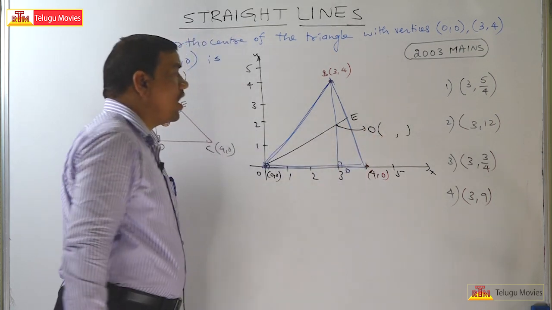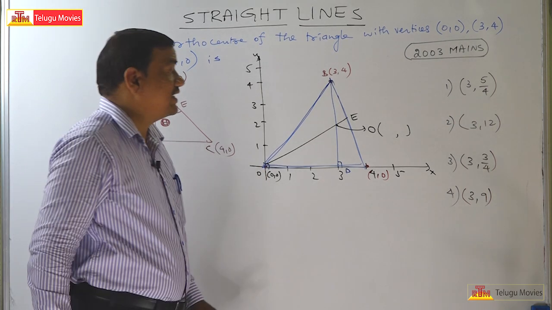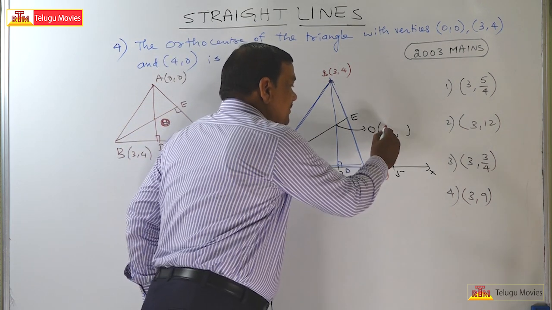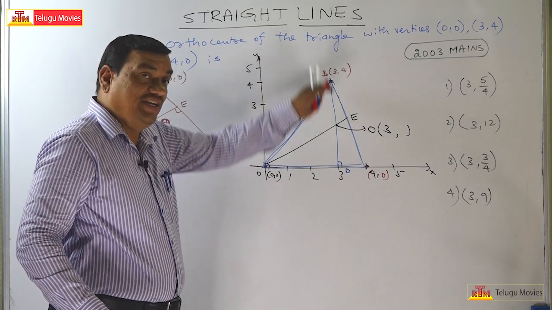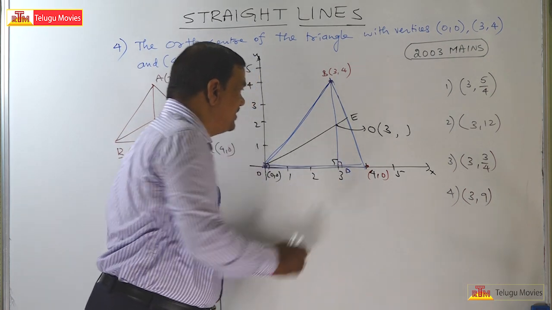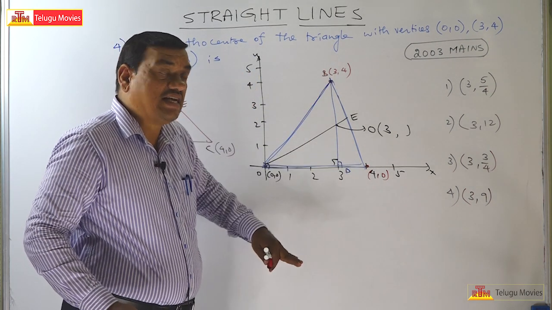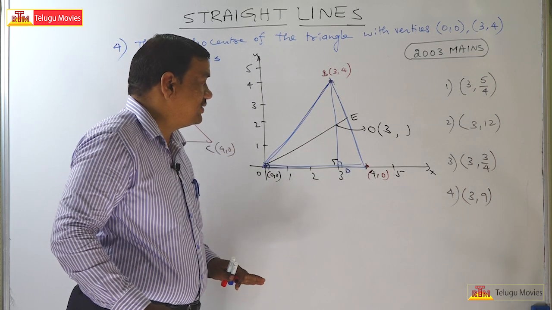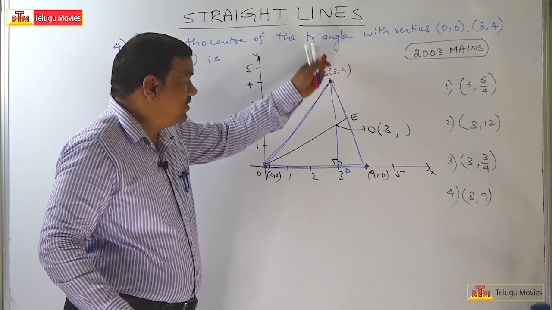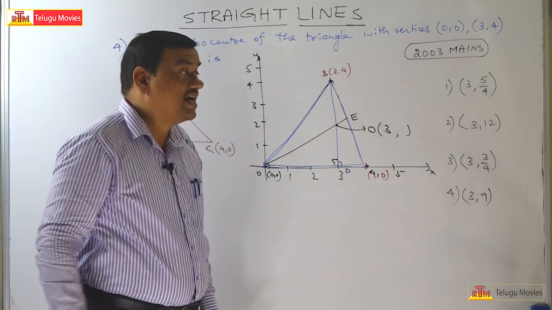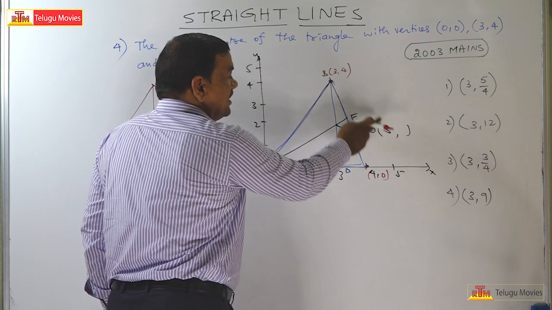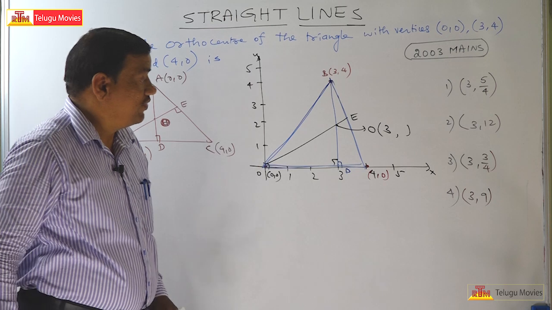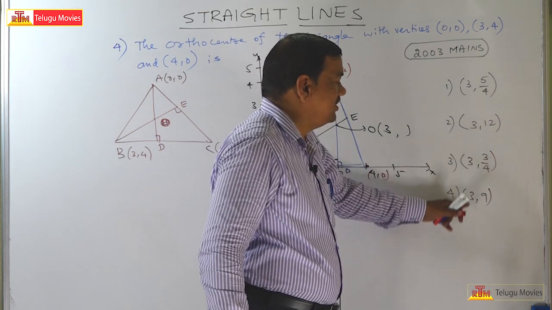So what are the coordinates of the orthocenter? One thing you can say is that the x coordinate will be 3. Why? Because it is a vertical line. Altitude here is perpendicular to the x-axis, since one of the sides is the x-axis, so this is a vertical line. On a vertical line the x coordinates are the same, therefore here it is 3. This is also the orthocenter, whose x coordinate is also 3. Therefore, if you see the options, 3, 3, 3, 3.